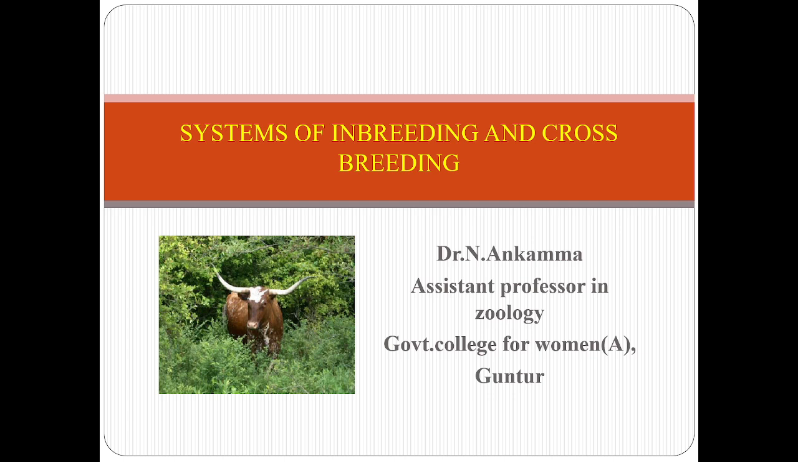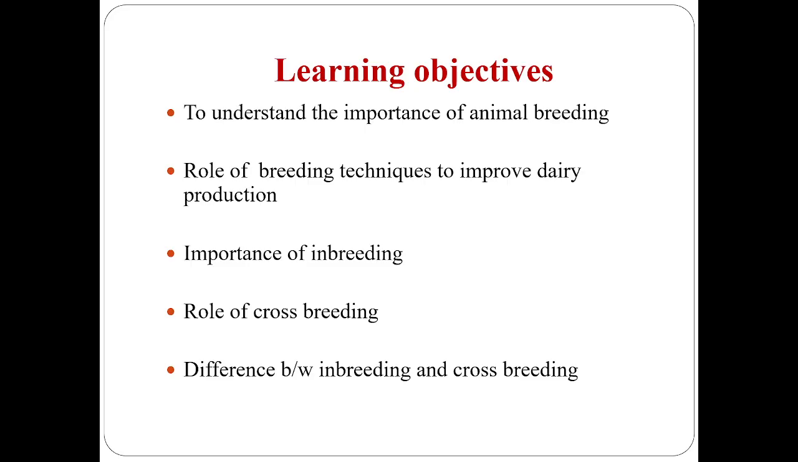In today's class, let us discuss the system of inbreeding and crossbreeding. Before starting the lesson, let us see the learning objectives. At the end of this lesson, you will be able to understand the importance of animal breeding, the role of breeding techniques to improve dairy production, the importance of inbreeding, the role of crossbreeding, and the difference between inbreeding and crossbreeding. All these things you will be able to learn at the end of this lesson.